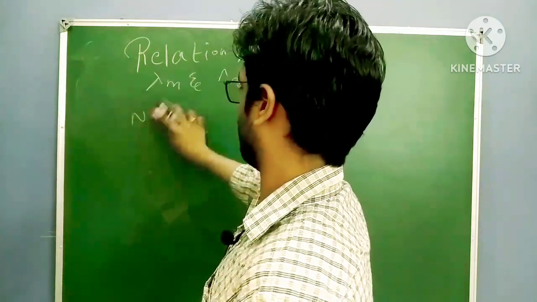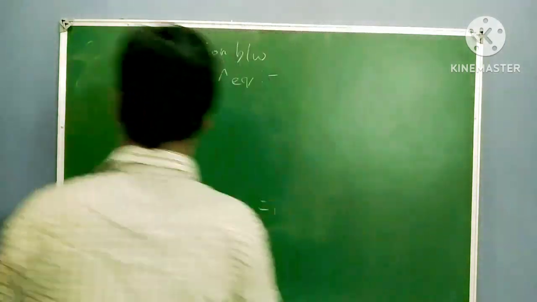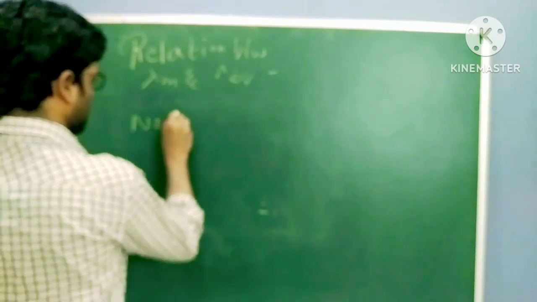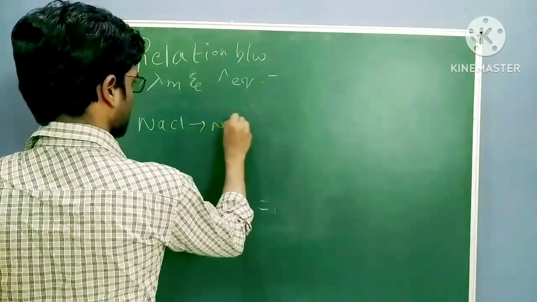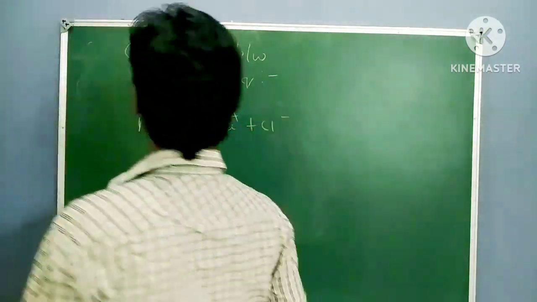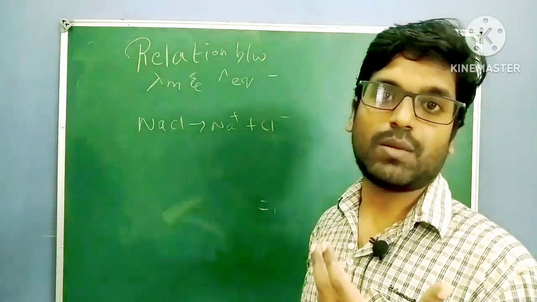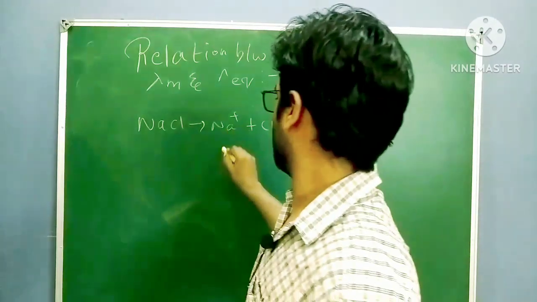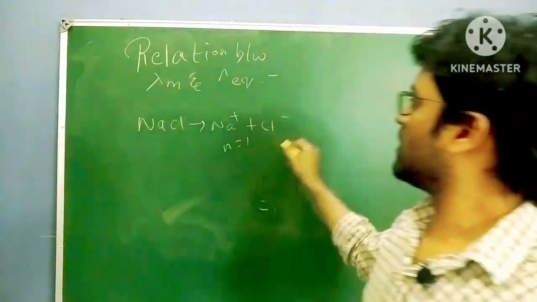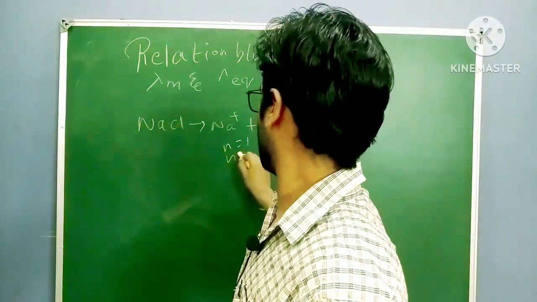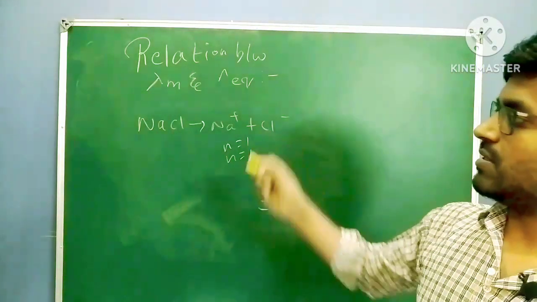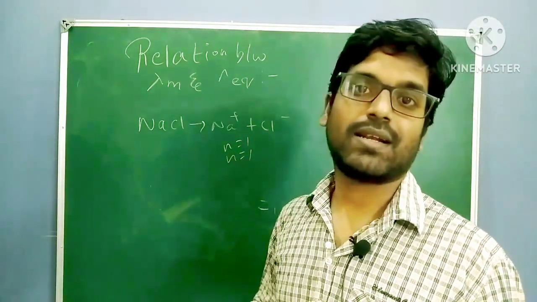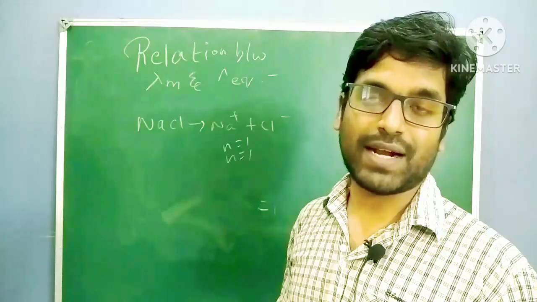For NaCl, Na plus and Cl minus. That means if you have a salt, you have to take the total positive charge or total negative charge. Total positive charge here is 1, so n equals 1. Or consider the total negative charge of Cl, so n equals 1. This is how you can calculate n factor.